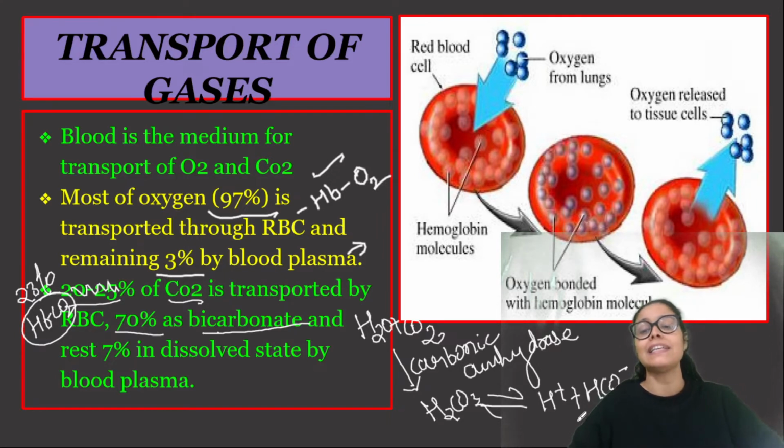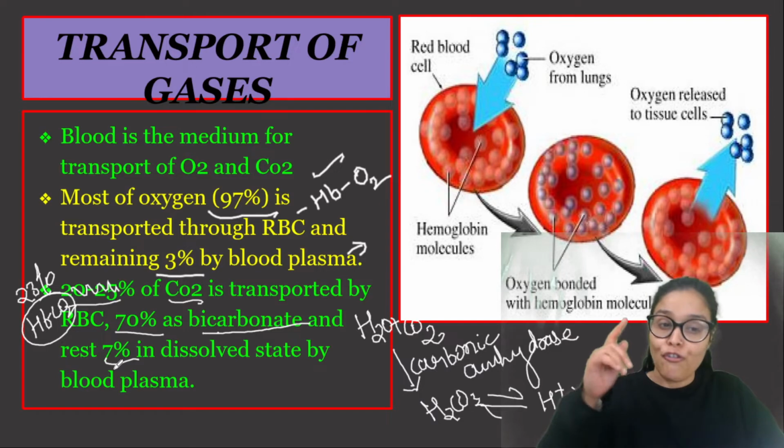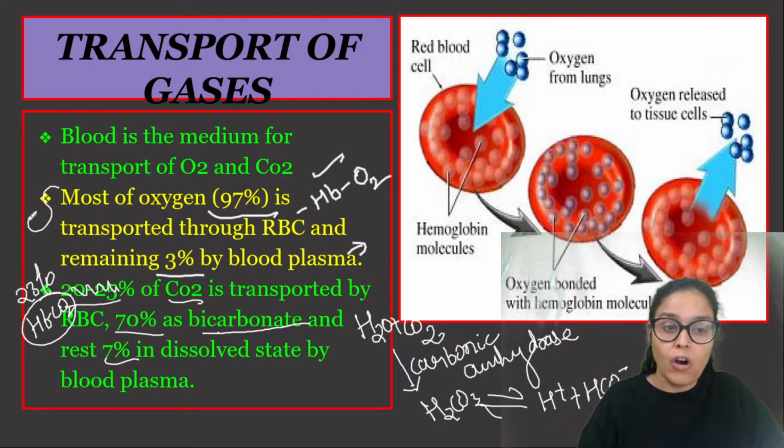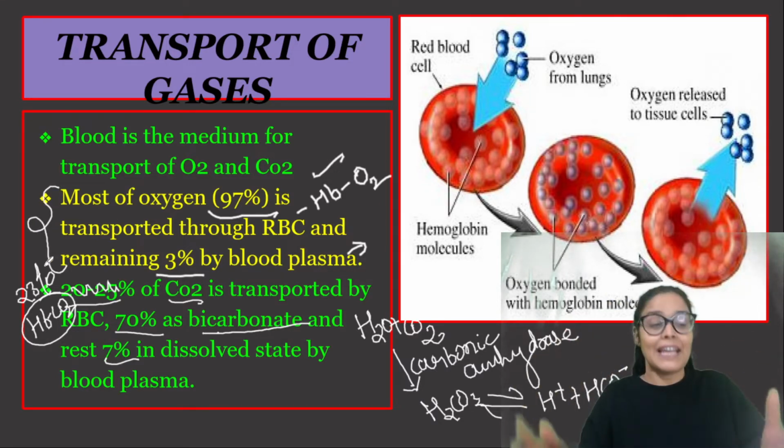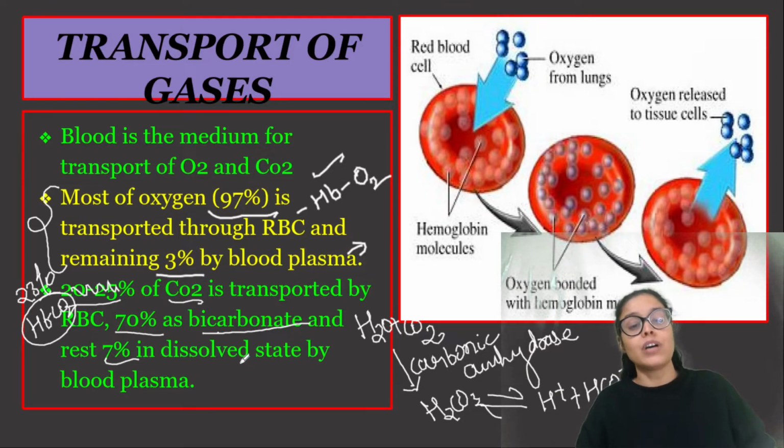So obviously 70% CO2 is transported in the form of bicarbonate ion. And 7% CO2 कैसे transport होगा? In dissolved form with plasma. So first of all, we would do oxygen transport in a detailed way, and then we would do the CO2 transport in a detailed way, right? And I'm pretty sure everything is clear to everyone so far.